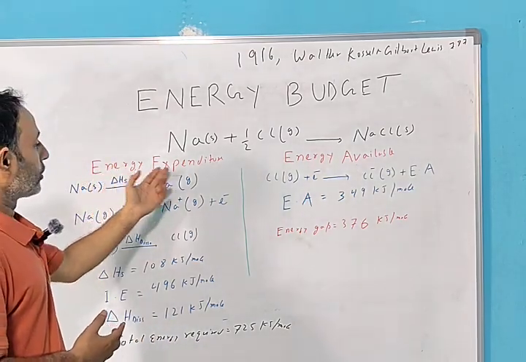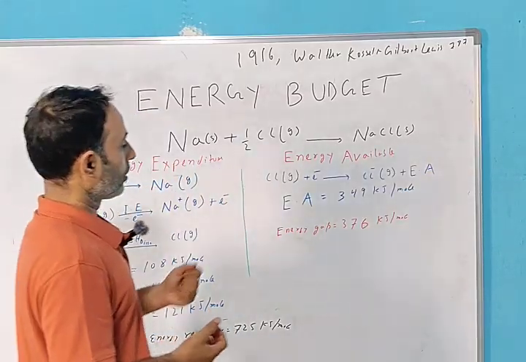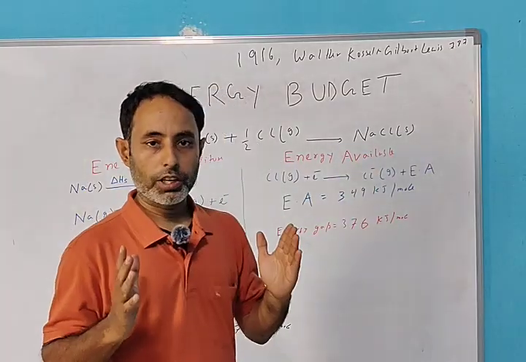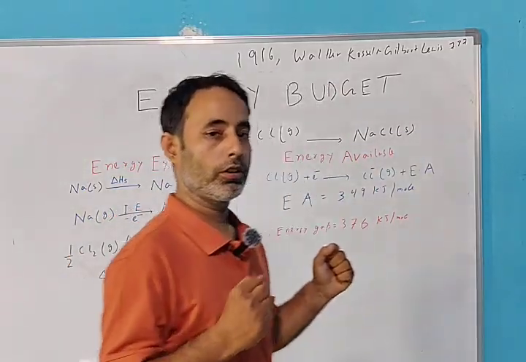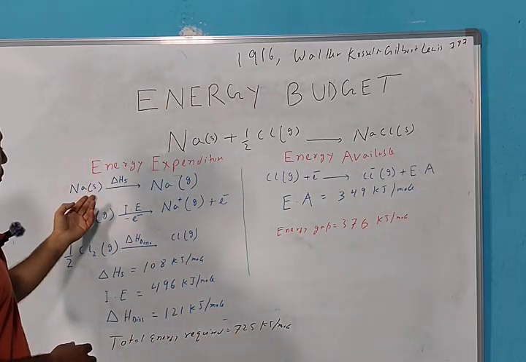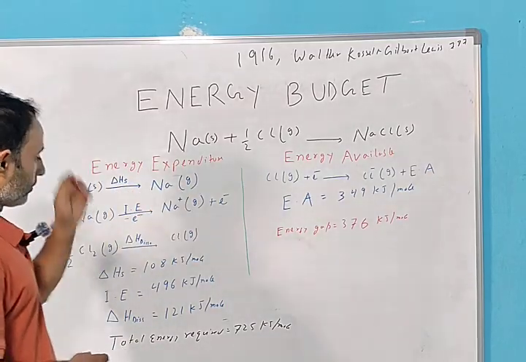On one side we have energy expenditure, the amount of energy we have to expend, and on the other, the energy available. Na solid to Na gas.